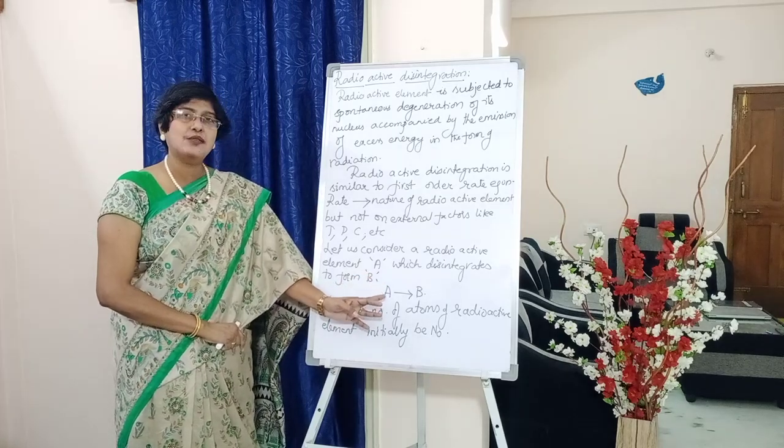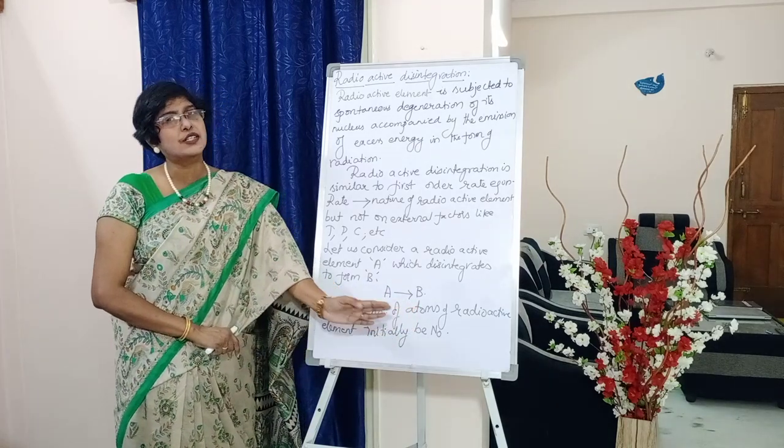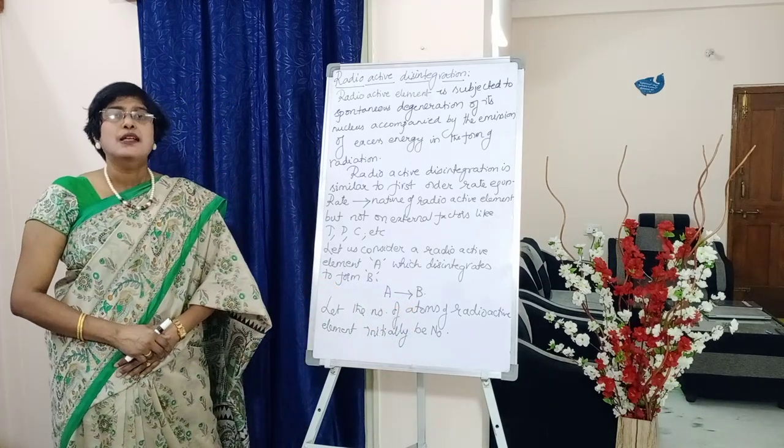One radioactive element after disintegration is just converting into another element, that is B.